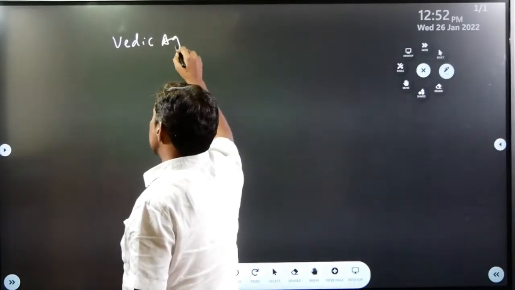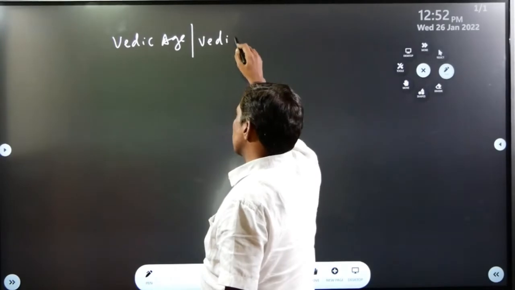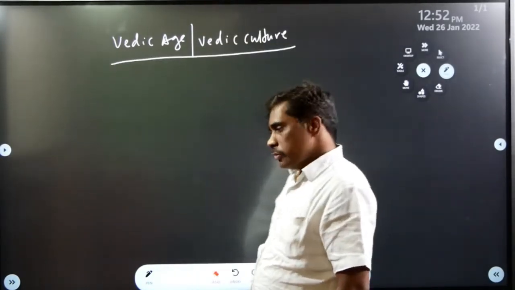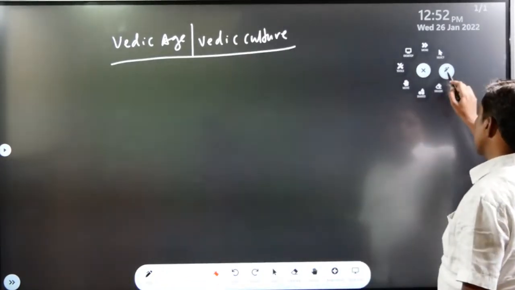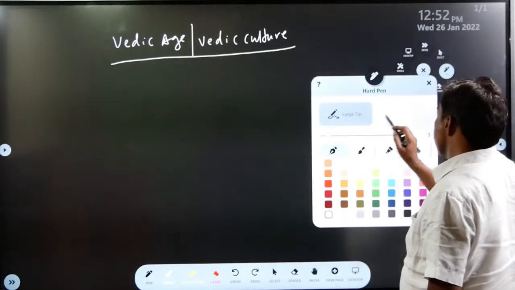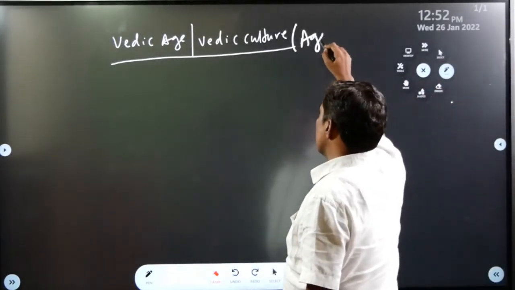Vedic age, also called Vedic culture. And this age is also called age of Aryans.